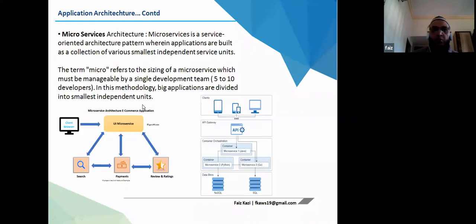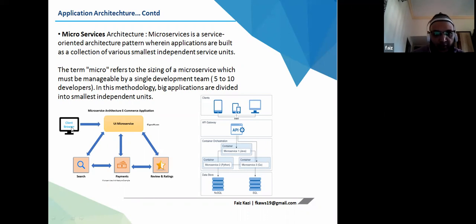Now we talk about microservices, where all your applications are divided into small bits. A microservice is a service-oriented architecture pattern wherein applications are built as a collection of various smallest independent service units. The term micro refers to the sizing of a microservice, which must be manageable by a single development team.